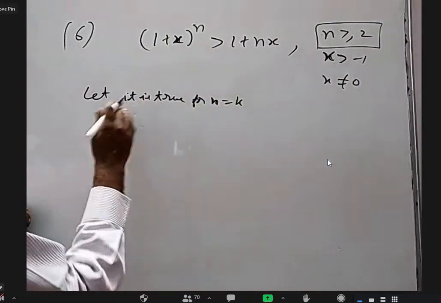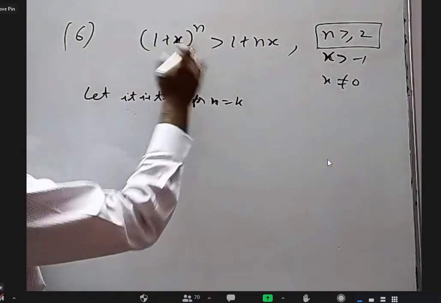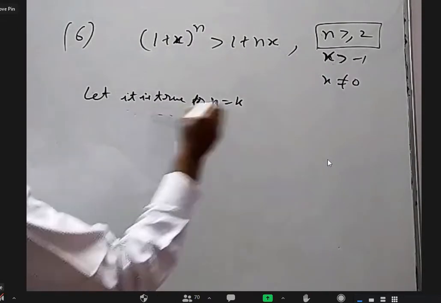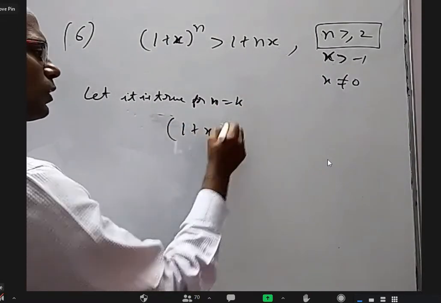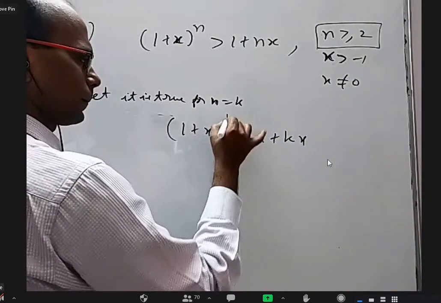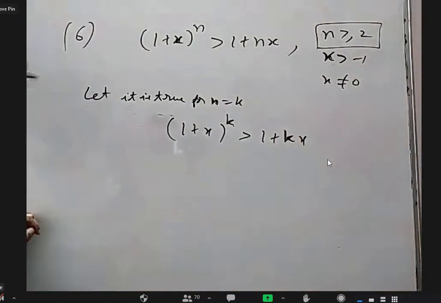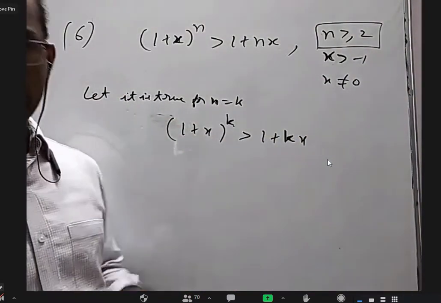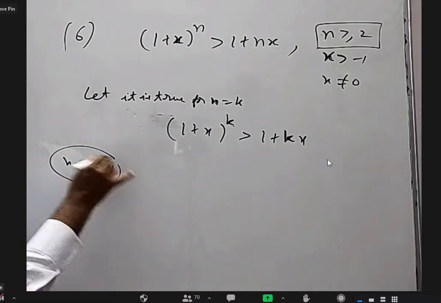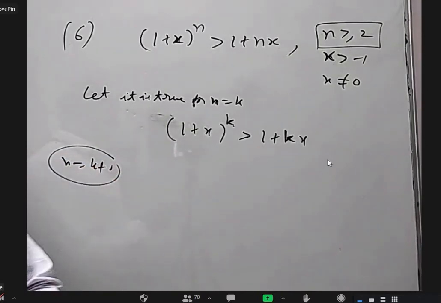Now for n equal to k, we are going to assume it is true. So what is that? (1 plus x) whole power k is greater than 1 plus kx. So this we are assuming. Leave it at that. Now for n equal to k plus 1, what am I supposed to prove?